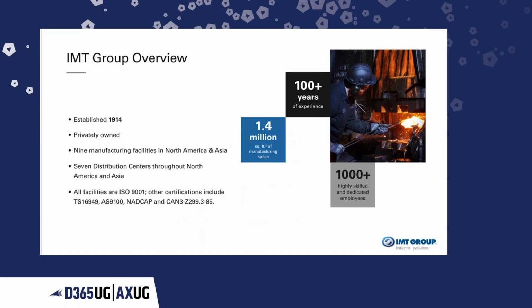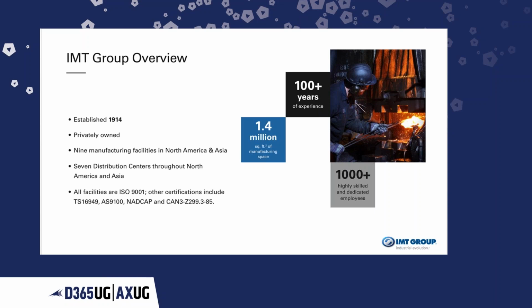I will just give a brief overview of our company. So we were established in 1940. We are privately owned. We have 9 manufacturing facilities overall in North America and Asia. We have over 100 years of experience, 1.4 million square feet of manufacturing space, and more than 1,000 highly skilled and dedicated employees.